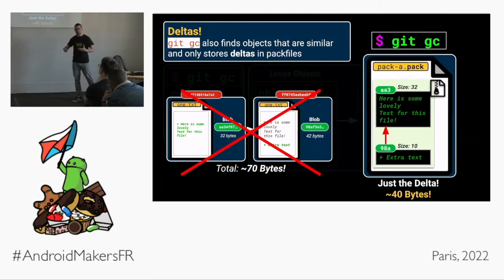We just have our diff. We just have our delta as another object in the pack file, so 10 bytes maybe this time. But importantly, it points back to its original blob, its parent blob, the blob that it is changing or diffing or deltaing. That's cool, pack files. So instead of 70 bytes on disk, pack files save the day and make it about 40 odd bytes.